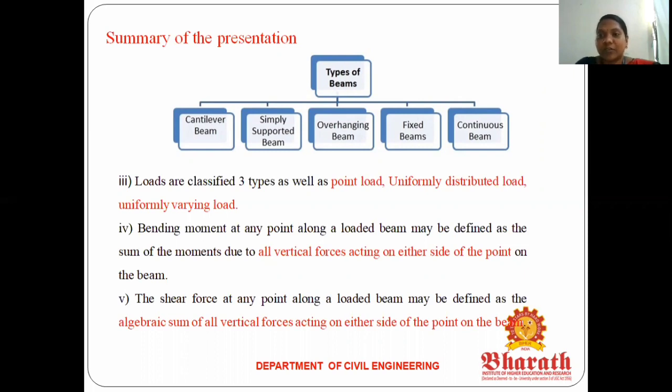Bridges and residential buildings use continuous beams only. A continuous beam has two or more supports, continuously supported. That is called a continuous beam.